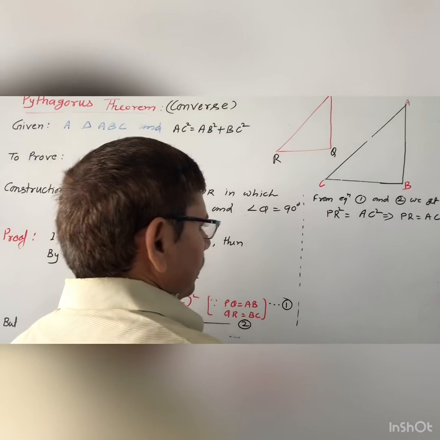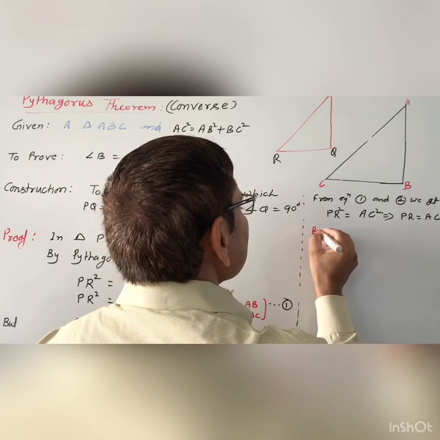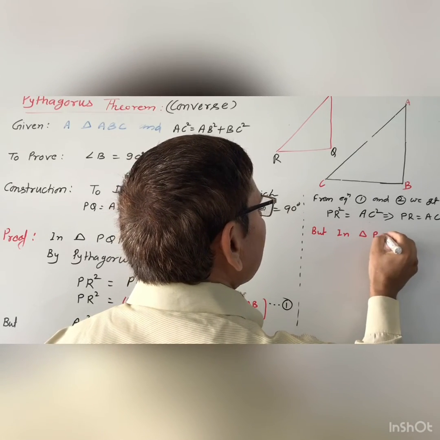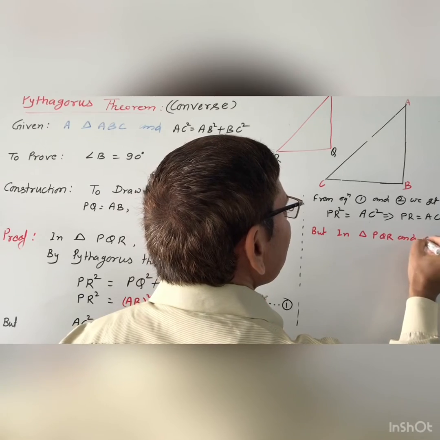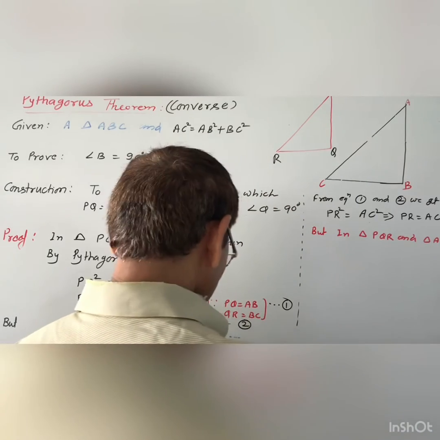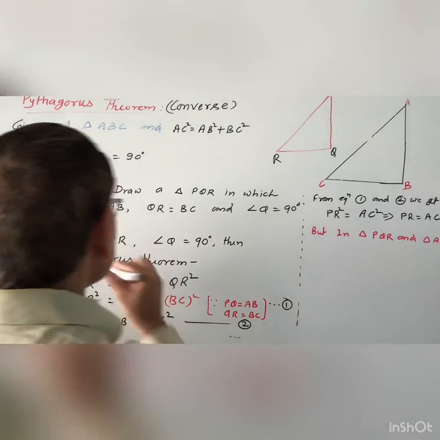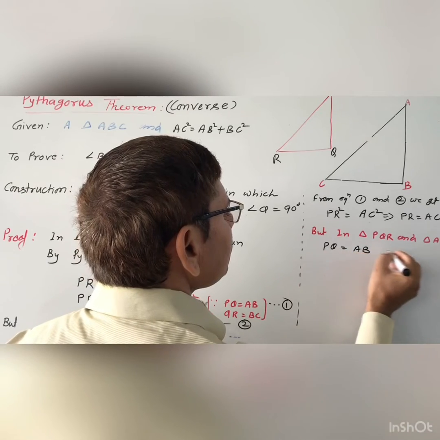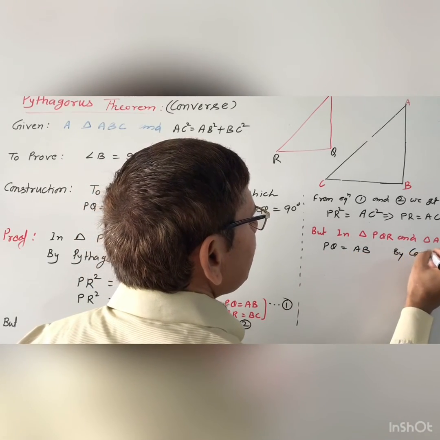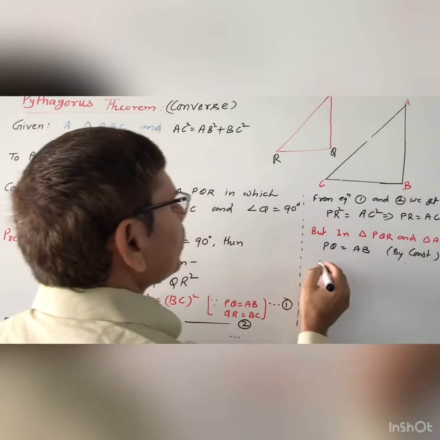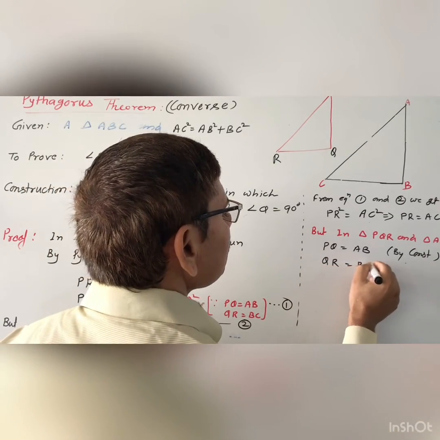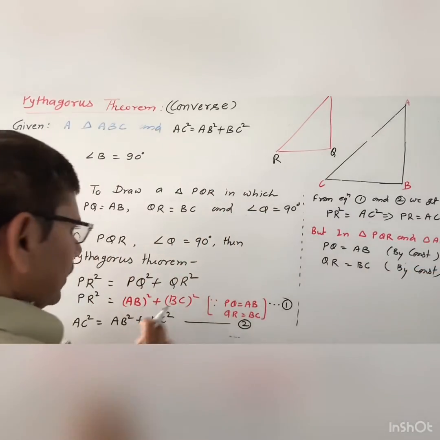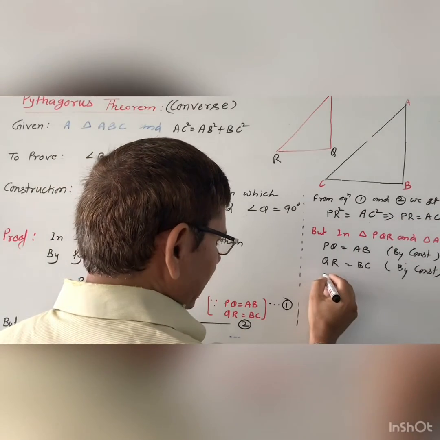But in triangle PQR and triangle ABC, you will get here PQ equal to AB by construction, and QR equal to BC again by construction, and PR equal to AC.